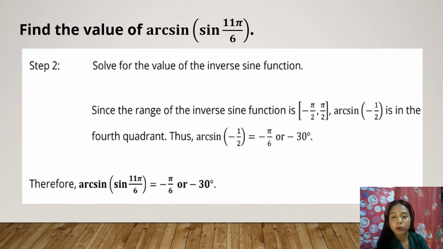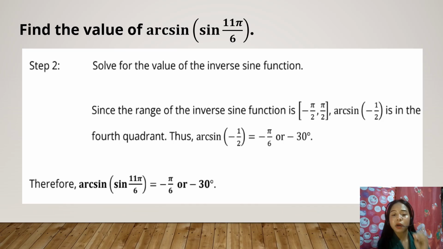The answer is 30 degrees. So sine 30 degrees is equal to 1/2. Try typing it in your calculator: sine 30 degrees, what is the answer? The answer is 1/2, right?